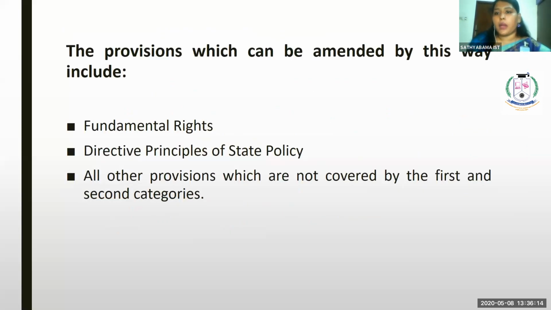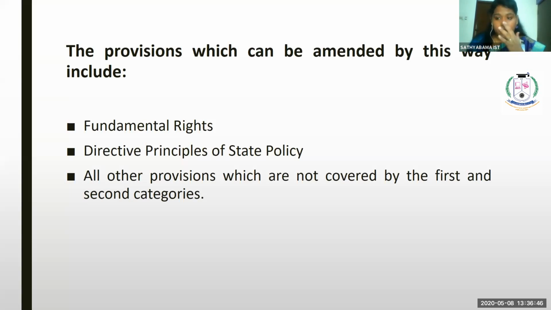The provisions which can be amended by this way include fundamental rights, directive principles of state policy, and all of the provisions which are not covered by the first and second category.